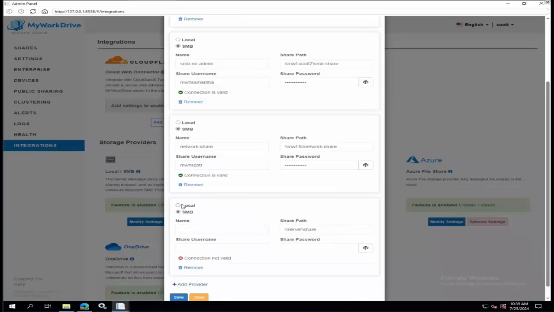Local would be on the MyWorkDrive server itself, so we can use the local system account. The name of the share, probably kind of did this out of order. The share path, and what username and password I want to access under, right? So this is why I mentioned earlier a service account. Essentially, I'm defining what user is going to make this access. Might be myself. It's probably some sort of, as we mentioned, some sort of service account.